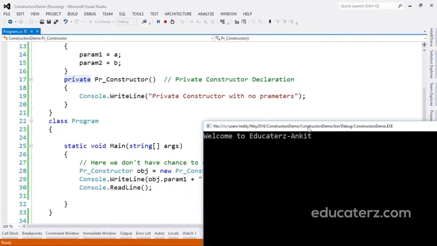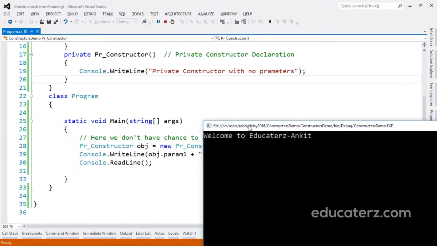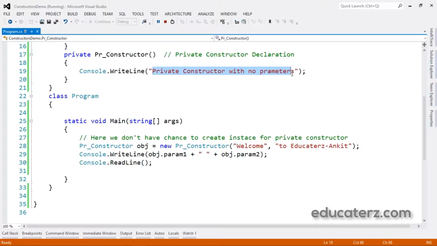Here you may wonder why the private constructor with no parameters is not being called. Here we are seeing "welcome to educators Ankit", but where did the private constructor with no parameters go? Why is it not called? That's because of inaccessibility. Because we mentioned it as private, we cannot access that constructor. In this method, creating an object of the class with parameters will work fine. If we create an object of the class without parameters, it does not allow us to create it.